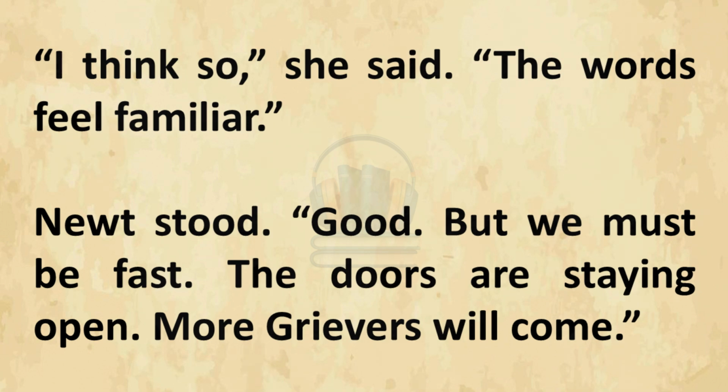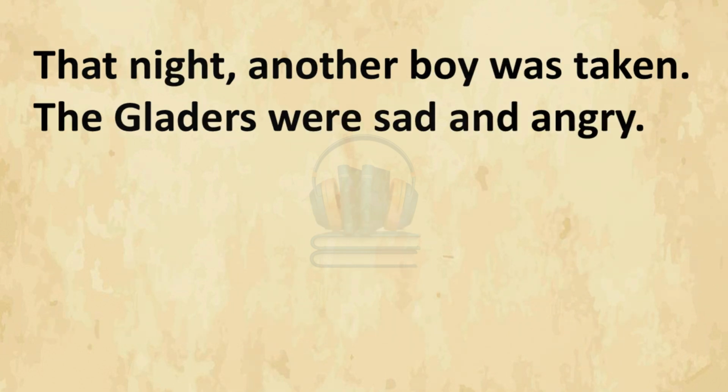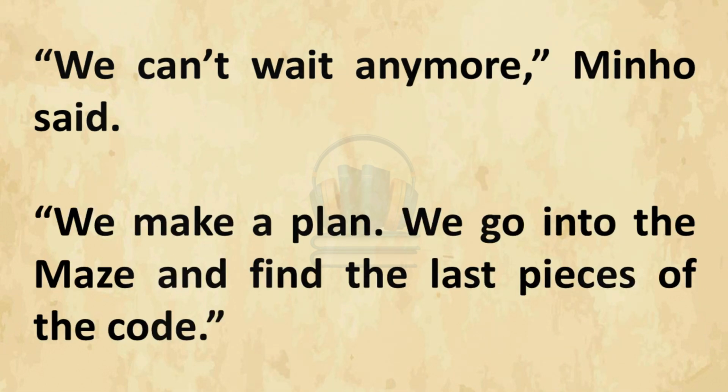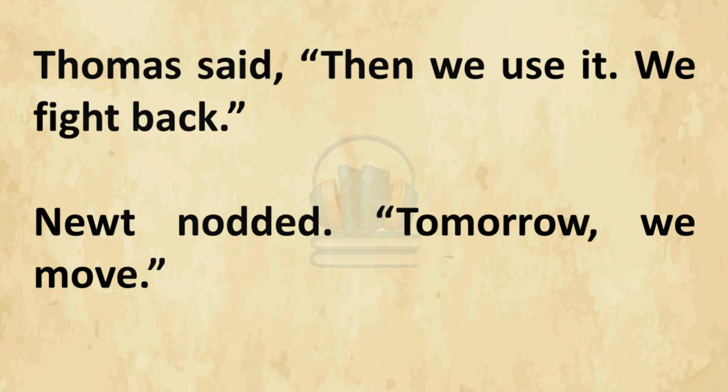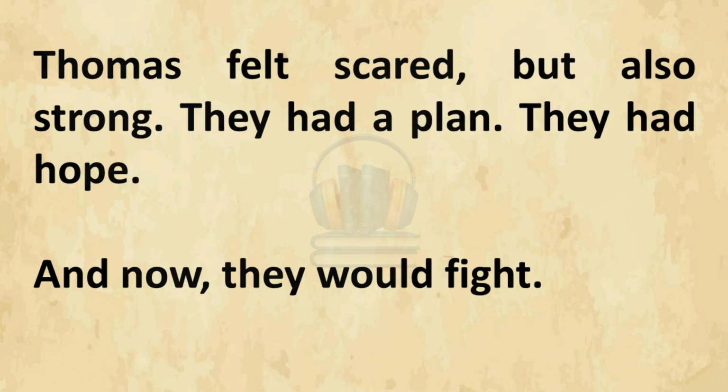More grievers will come. That night, another boy was taken. The Gladers were sad and angry. We can't wait any more, Minho said. We make a plan. We go into the maze and find the last pieces of the code. Thomas said, Then we use it. We fight back. Newt nodded. Tomorrow, we move. Thomas felt scared, but also strong. They had a plan. They had hope. And now, they would fight.